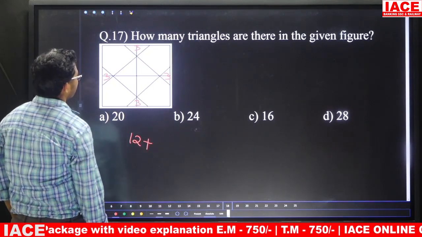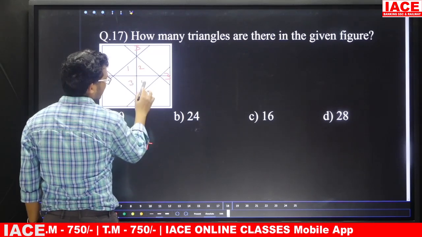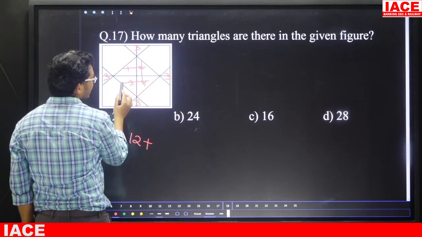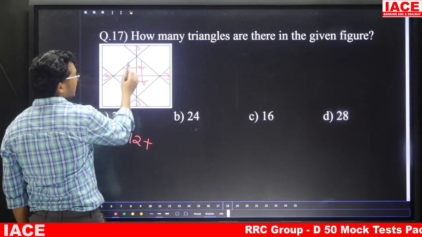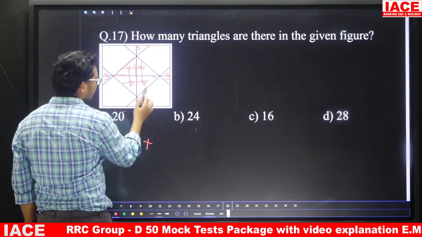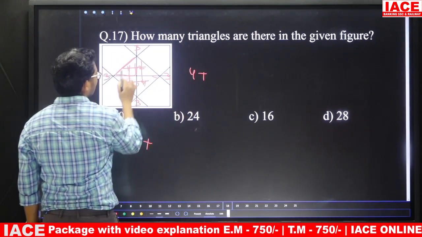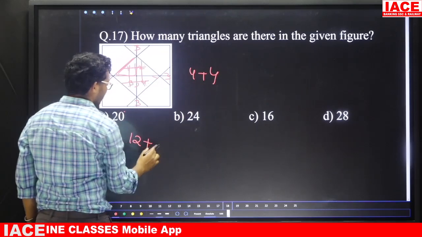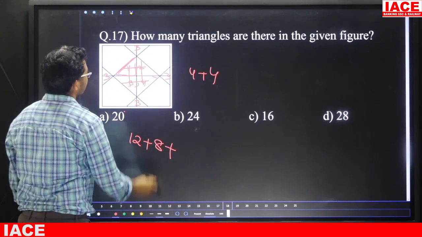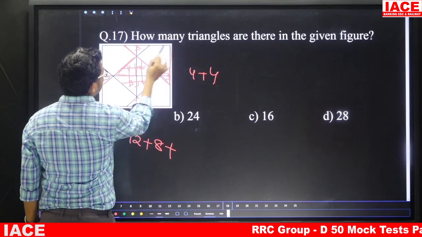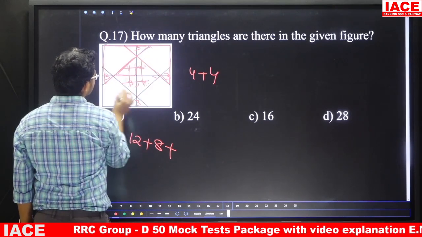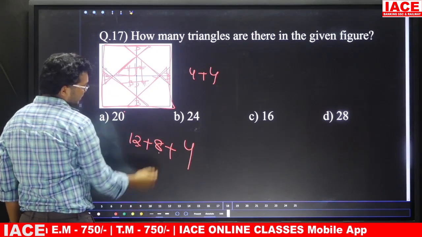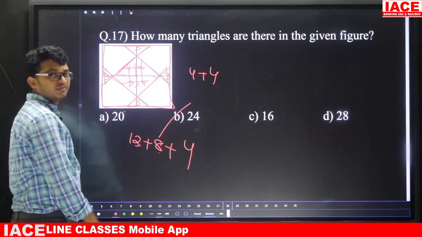Friends, if you observe here again 1, 2, 3, 4, and small we are having 4. 1, 2 combination, 2, 4 combination, 4, 3 combination, 1, 3 combination. So this one is one triangle, this one is one triangle, this one is one, this one is one. That means here 4 plus 1, 2 combination, 2, 4 combination, 4, 3 combination, 3, 4 combination. Again 4. 4 plus 4 is 8, plus next. From this one, here one triangle, this one also one triangle, this one also one triangle, this one also one triangle. That means here again 4. 20 plus 4, the answer is 24. Option B.